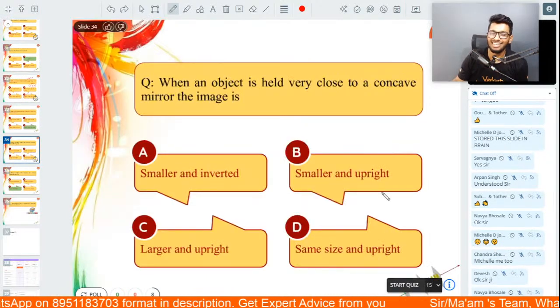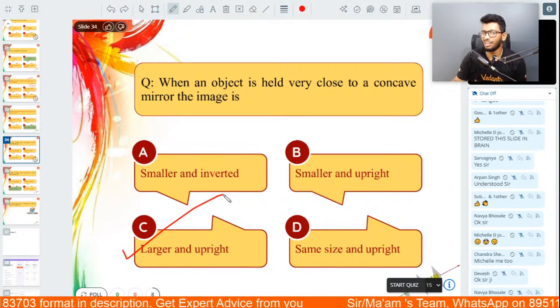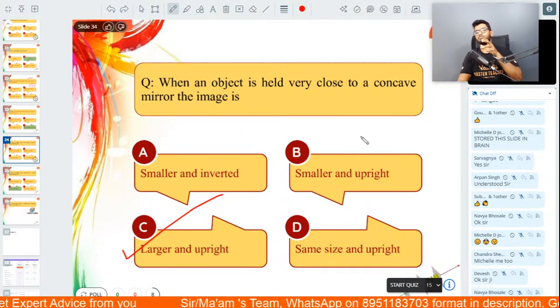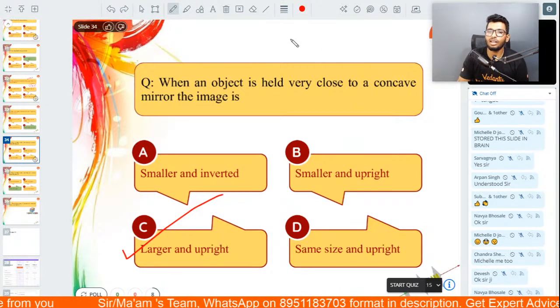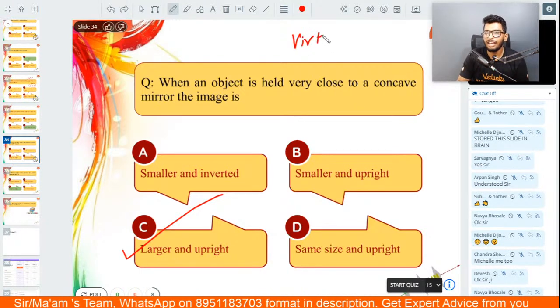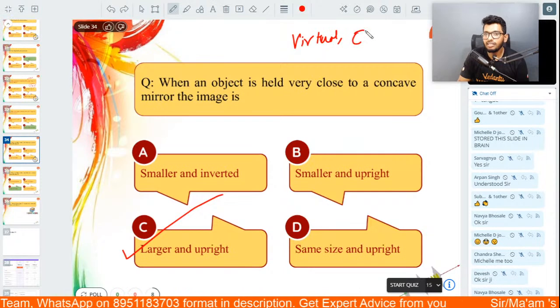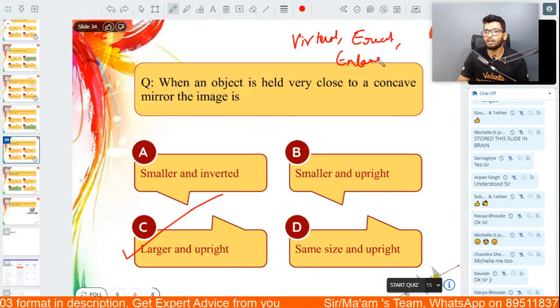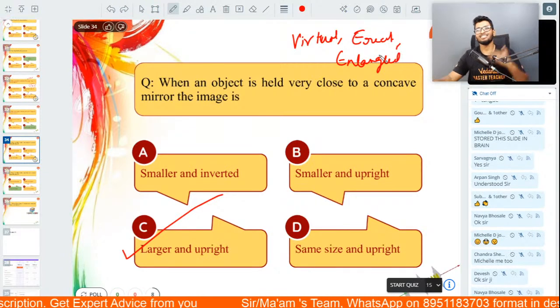Congratulations nonetheless. The answer is, guys, it's going to be larger and upright, because when the object is placed between the focus and pole, the image will be virtual. It is going to be erect, and it is also going to be enlarged in nature. All right, so that is the answer, guys.